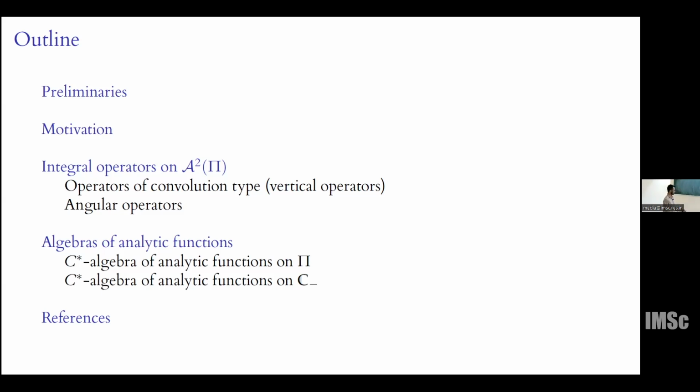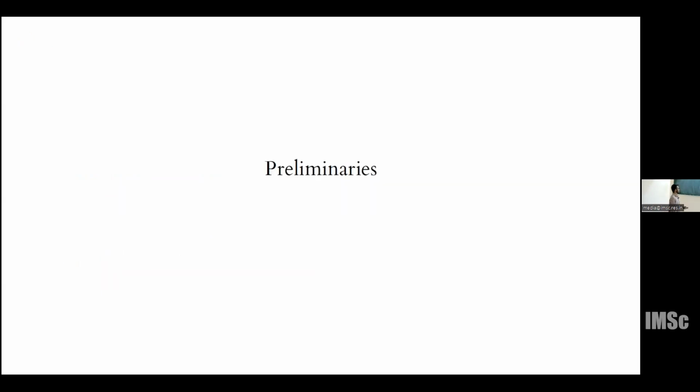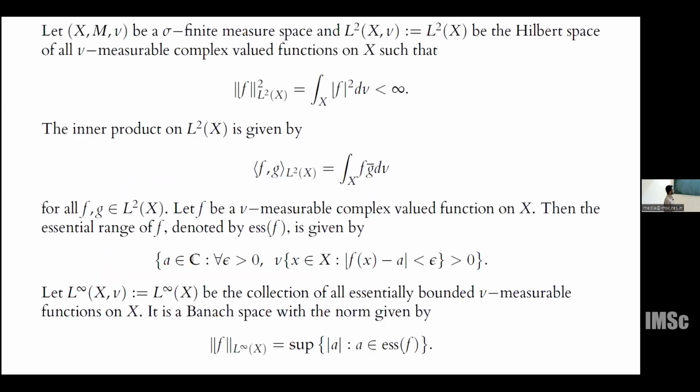So the first one is the upper half plane, and C minus I will be defined later. Okay. So if X is a measure space with a sigma finite measure nu, then we have L2 of X, the Hilbert space of all nu measurable complex valued functions on X which are square integrable against the measure nu. And we also define an inner product on it in the usual sense.